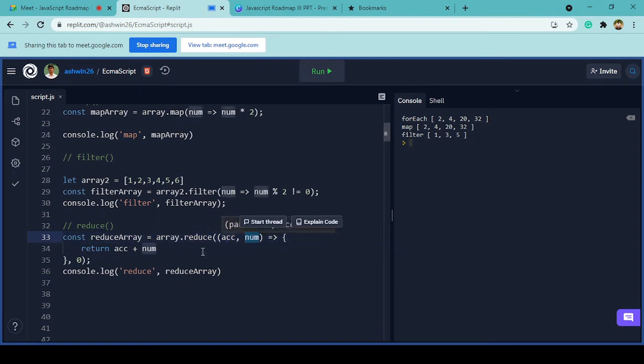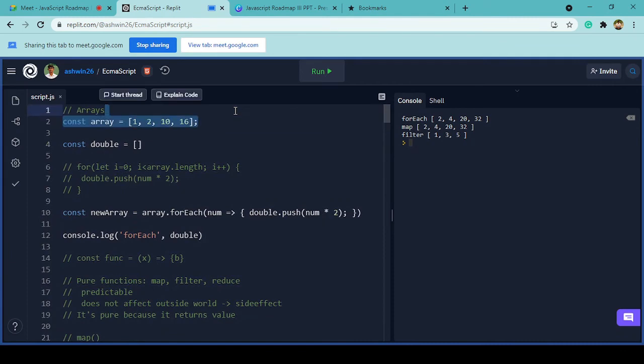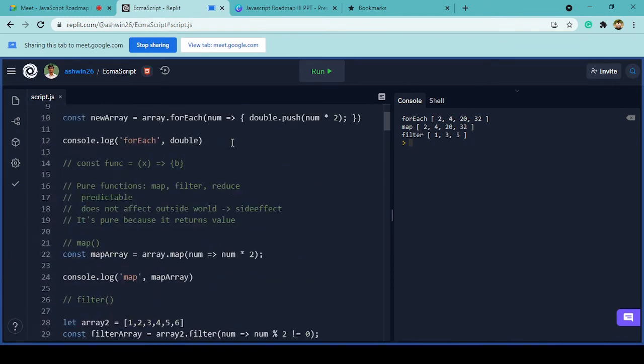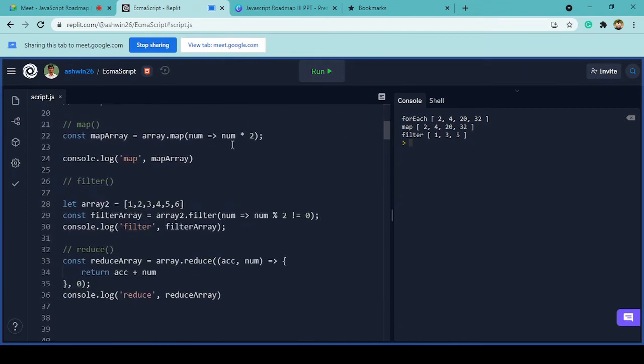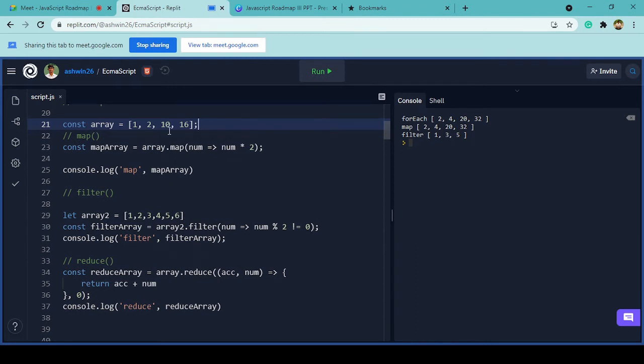Whenever this function is running, at the beginning step, it will add the second parameter 0 plus the array that we have. Let me bring that array down and comment it on top over here so it's visible for you. In this array we have 1, 2, 10, 6, 16, right? So using reduce, we can add everything in a single go using accumulator and number.